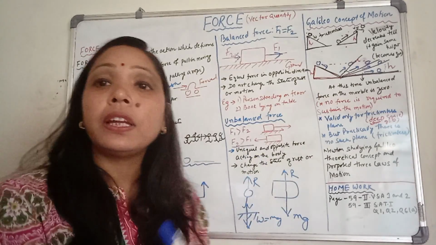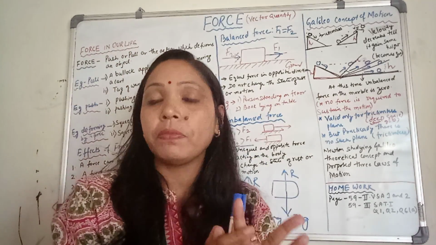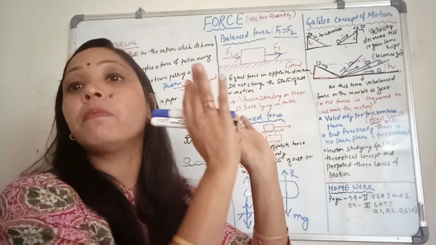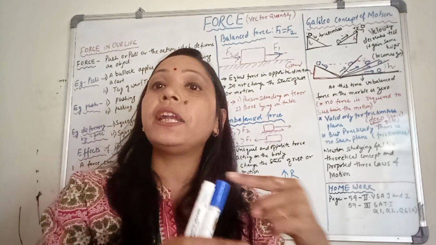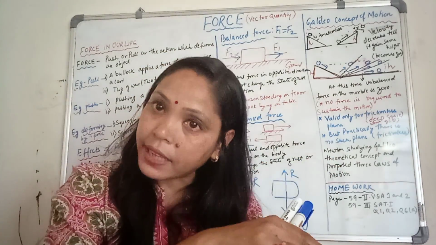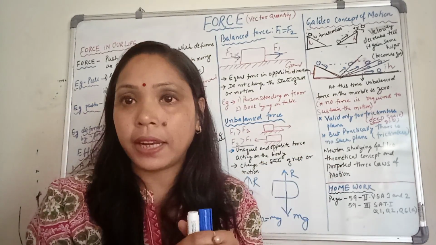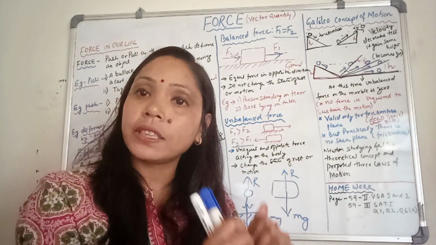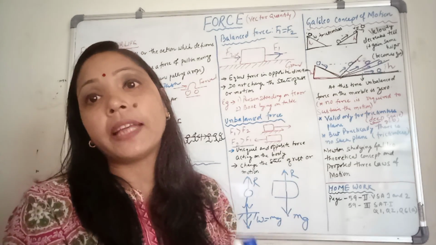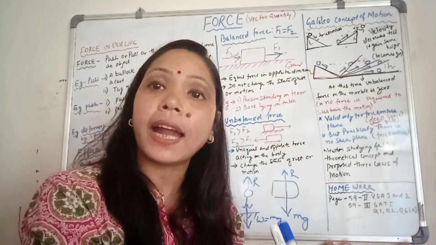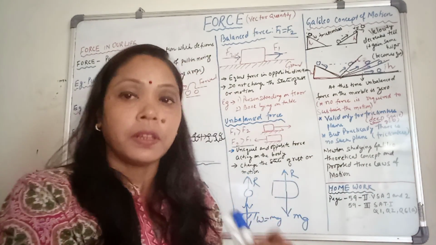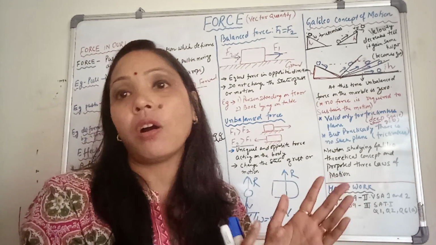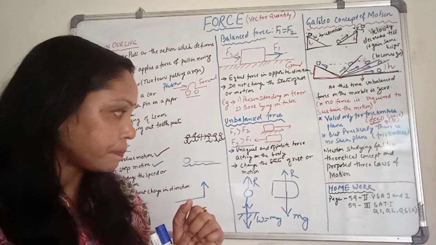According to Newton's first law of motion, if a body is at rest or in motion, then the body will remain at rest or in motion until and unless an external force or unbalanced force is applied to that body. So this is the statement of Newton's first law of motion.